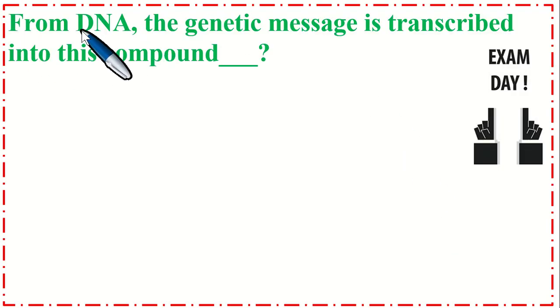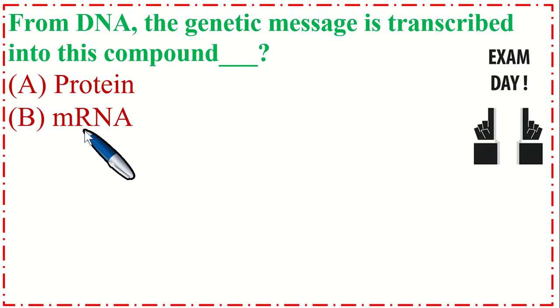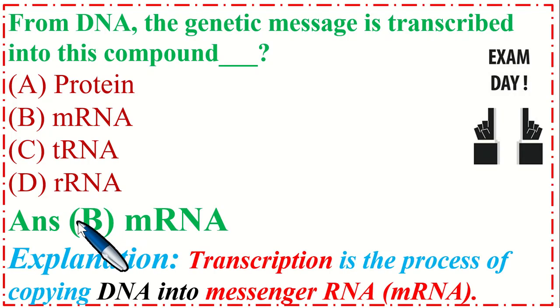From DNA, the genetic message is transcribed into this compound, dash. Option A protein, B mRNA, C tRNA, and option D rRNA. So the correct option is B, mRNA. Explanation: transcription is the process of copying DNA into messenger RNA.